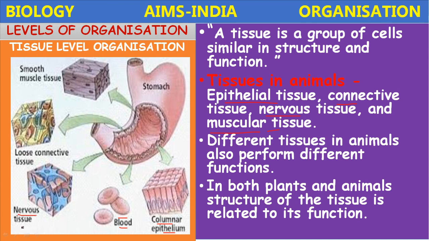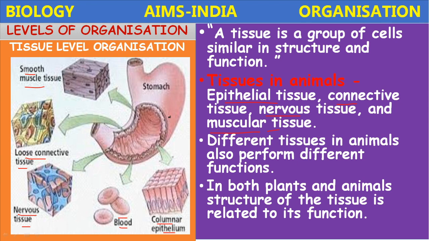The nervous tissue is also present, along with loose connective tissue and smooth muscles in the stomach. The contraction and relaxation of those muscular tissues helps in the mixing of the food in the stomach.